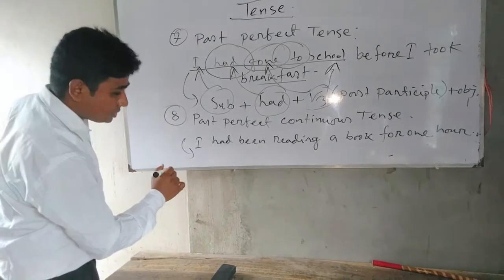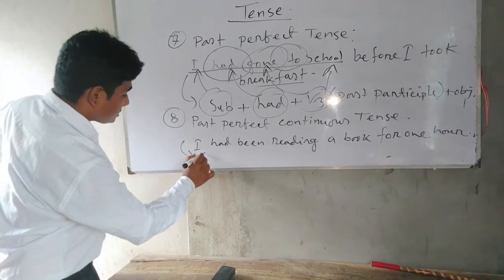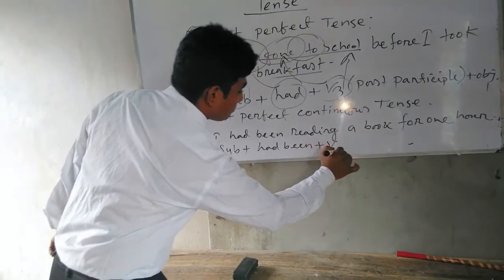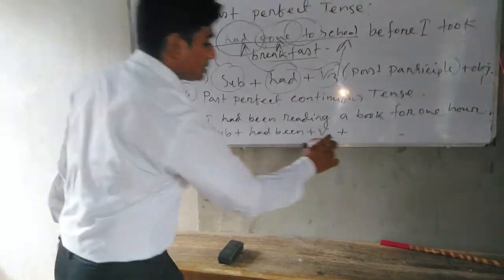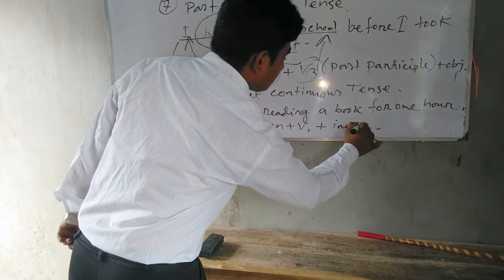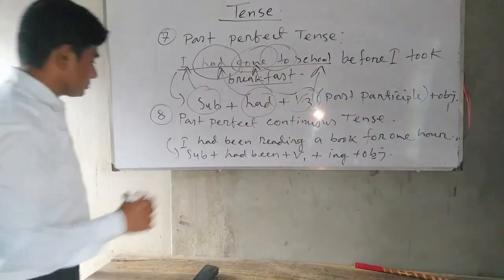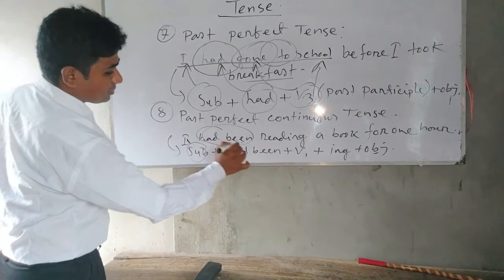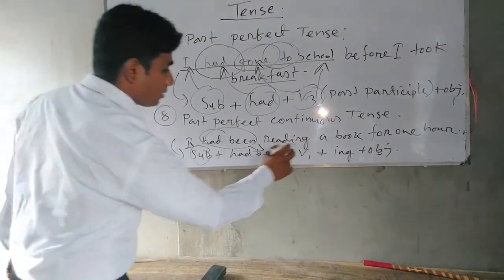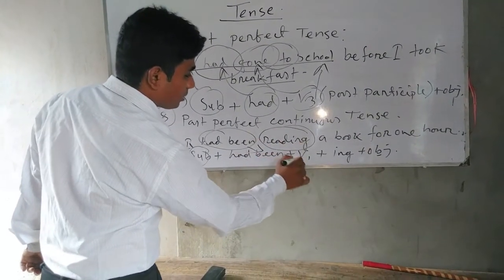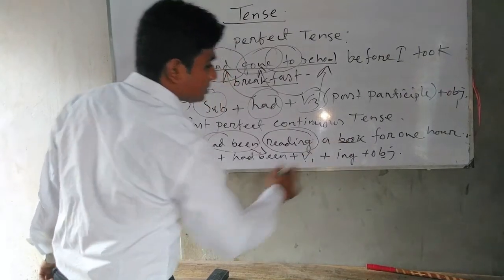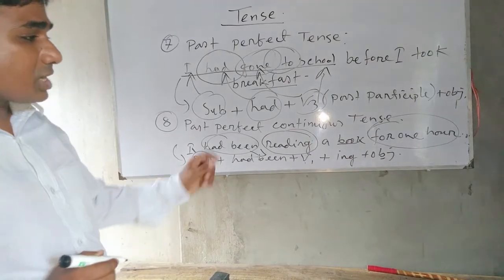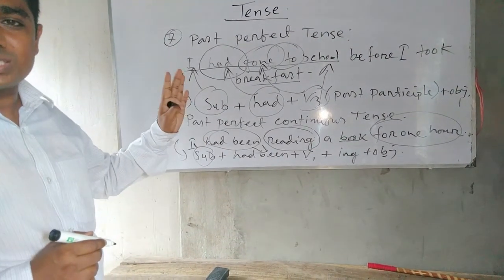So we will match it with the structure: subject, had been, plus B1 plus ing plus object. Now here the subject is I, had been is the auxiliary verb, and after that reading, verb 1 plus ing, and you will find a period of time or point of time. This time is the action of past time.